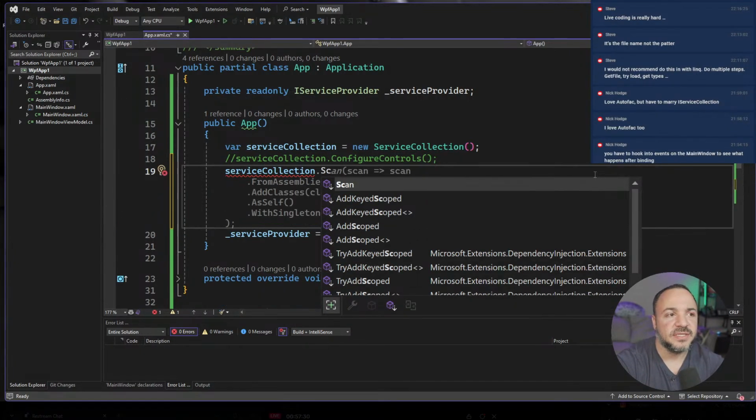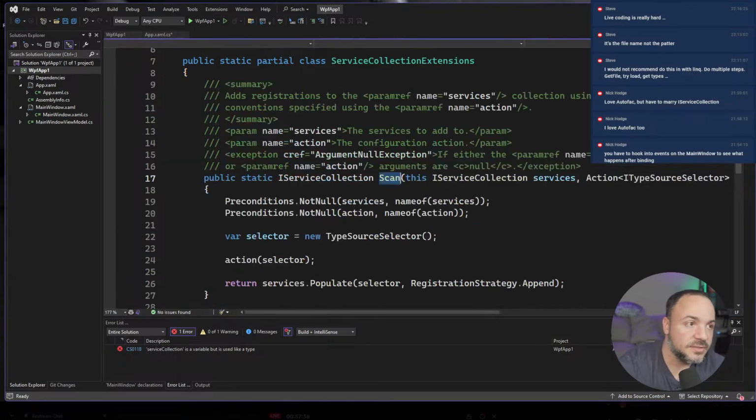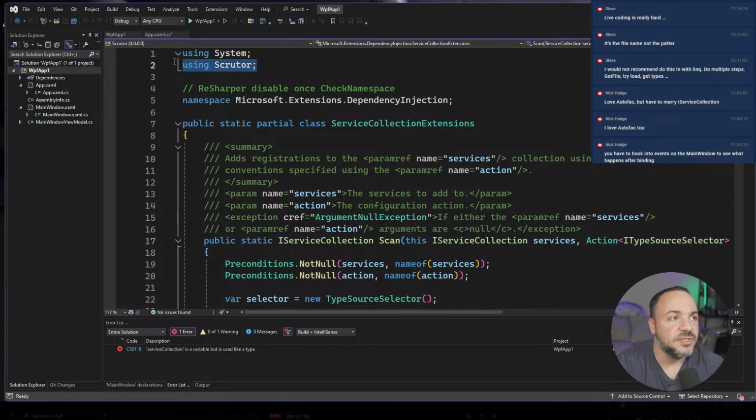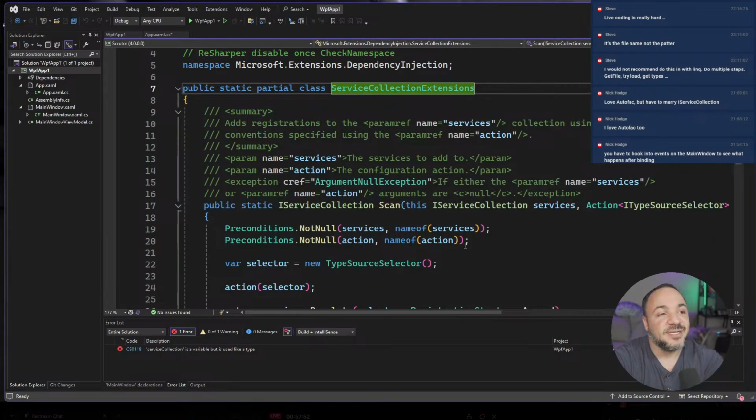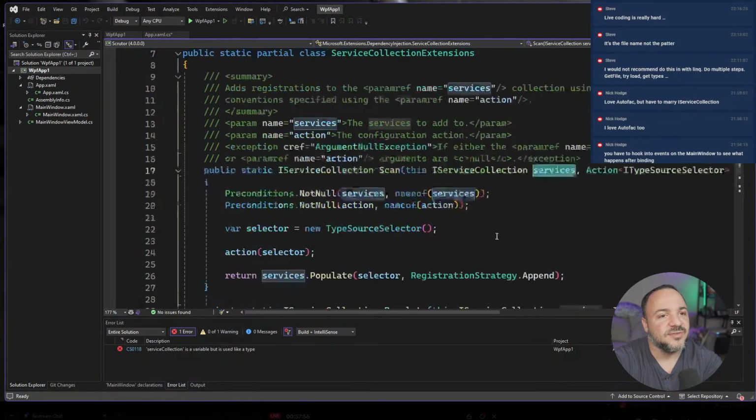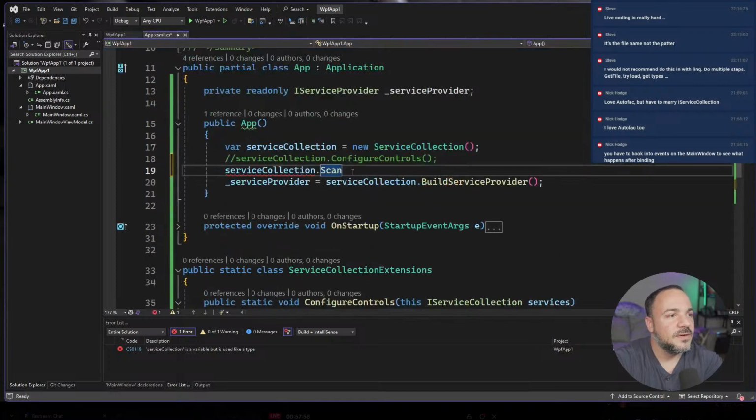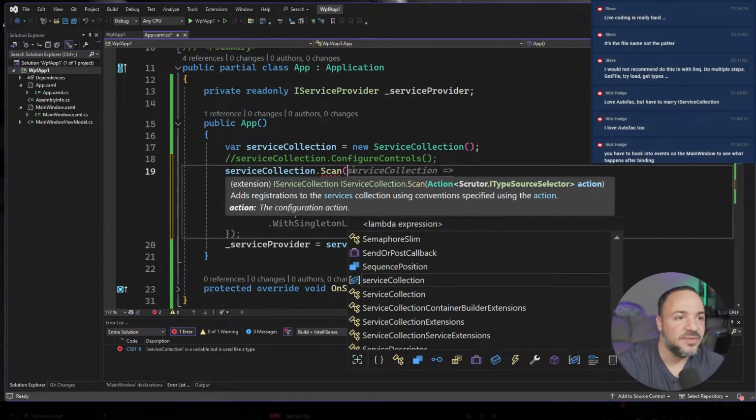Scan. This scan method is not part of IServiceCollection. It is, you can see using Scrutor at the top. Do people like Scrutor better than Scrutor? Let me know in the chat, because both hurt my ears and make me wildly uncomfortable to say. But anyway, it's an extension method that gets added onto service collection, so that's really cool. So just wanted to show you that that is the new thing. And then we get a type source selector.